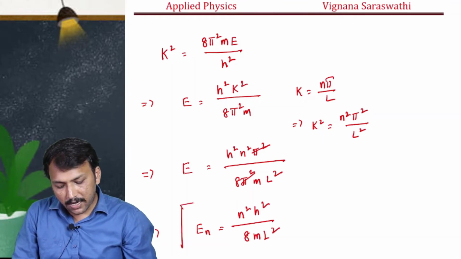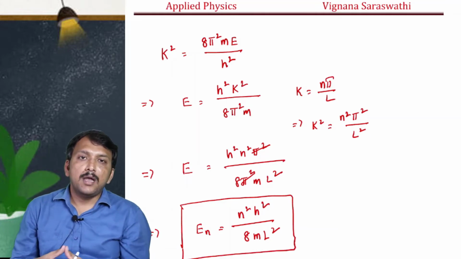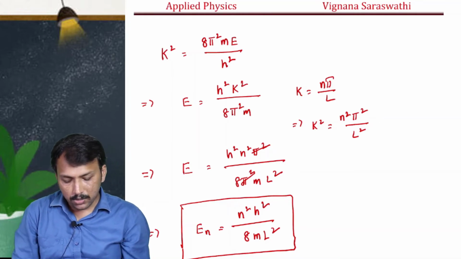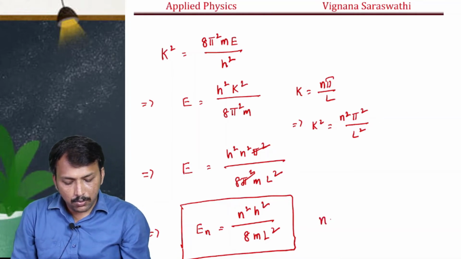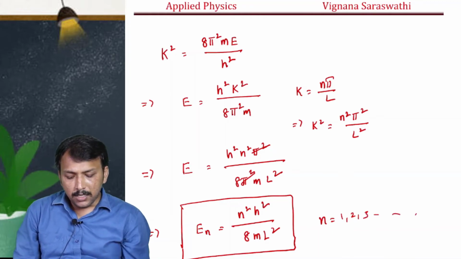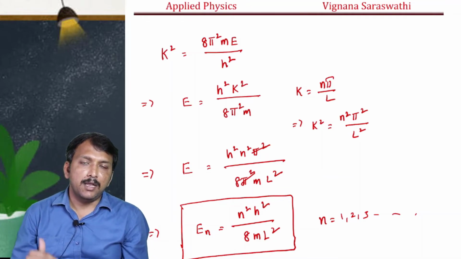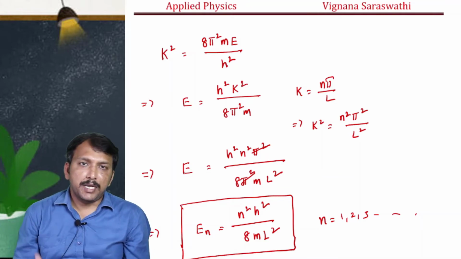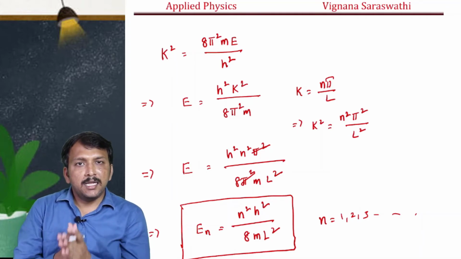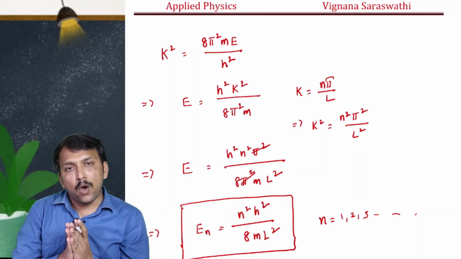So this is the required expression for the allowed energy levels of a particle in a one-dimensional box, right, where n is equal to 1, 2, 3 and so on. Suppose if you substitute n is equal to 1, you will get the E1 energy level. For n equal to 2, you will get the E2 energy level, right. From this we can understand that the energy levels of a particle in a one-dimensional box are quantized.